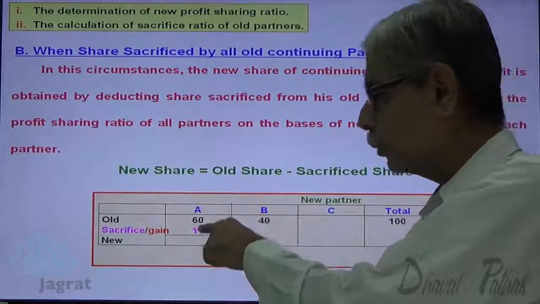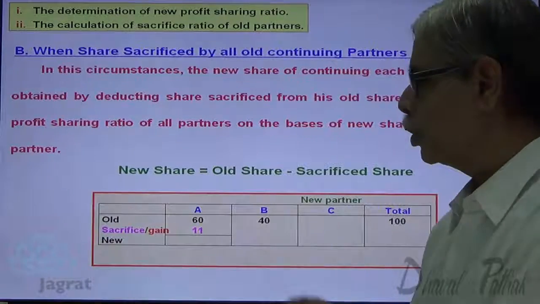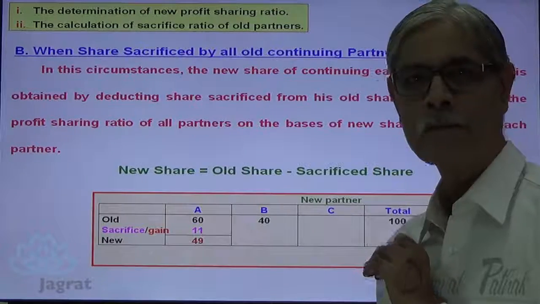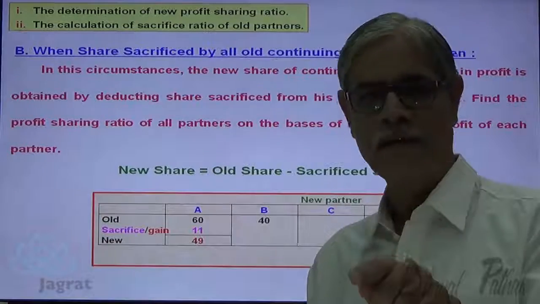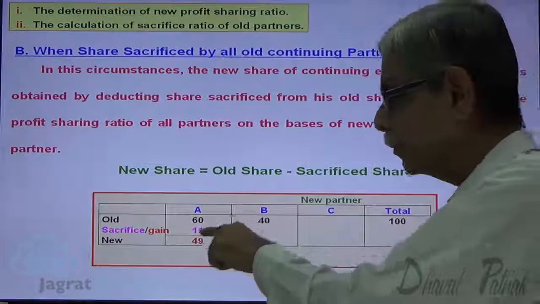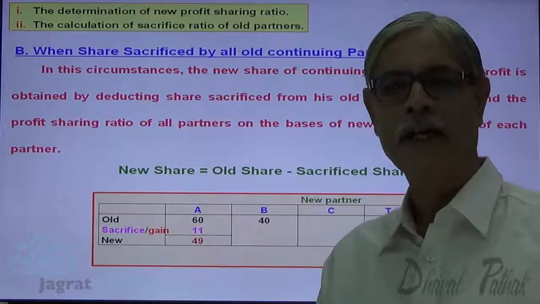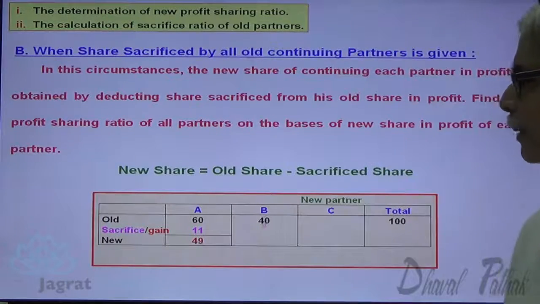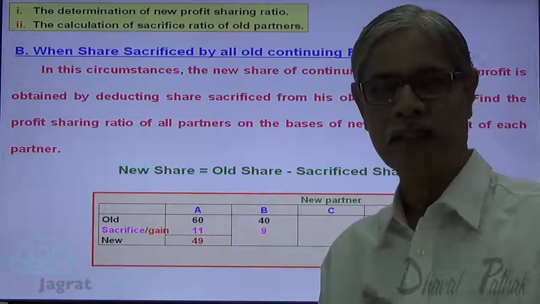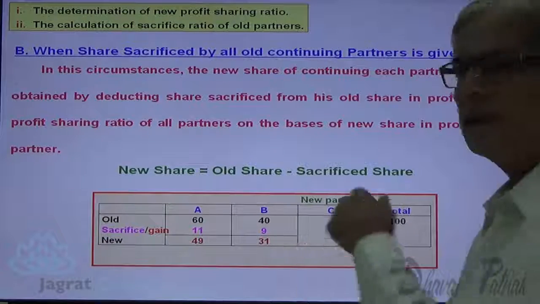So from old share, if you deduct the share sacrificed, you will get this new share of A. So 60% minus 11%, new share of A is 49%. So A has sacrificed 11% from his old share, that will be received by C, and after deducting this 11% from 60%, the new share of A is 49%. B has sacrificed 9%, as I told you. So 40% was the old share, 9% is the share sacrificed by B. So share of B after sacrifice works out to be 31%.